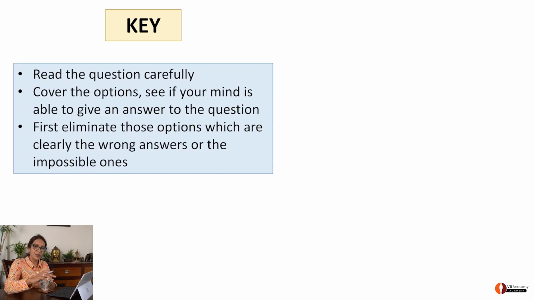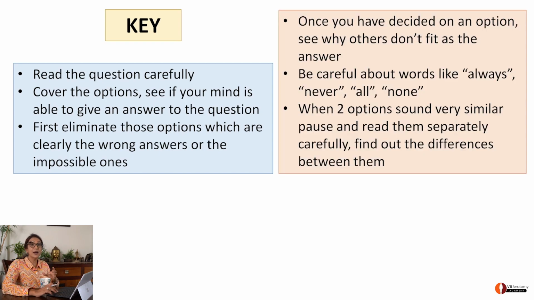So I want you to read the question. I want you to cover the options. See if you can get the answer on your own without looking at the options. Step number 1. Then you begin to go through the options and eliminate the ones which are obviously wrong. It so often happens that you know these are obviously wrong, and that brings you down to 2 options. That's when your brain actually comes into the game. Now, once you've decided the option, see why the others don't fit in. Again, go through and clarify. I know you don't have so much time, but when you're studying, you can do this exercise.